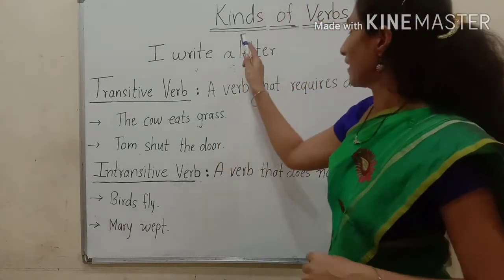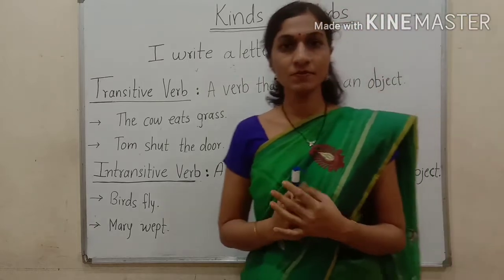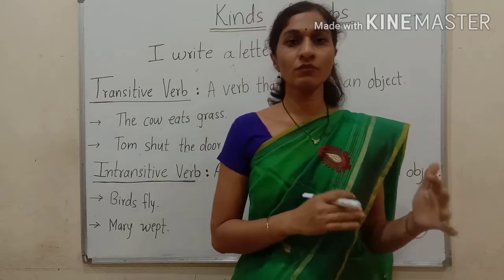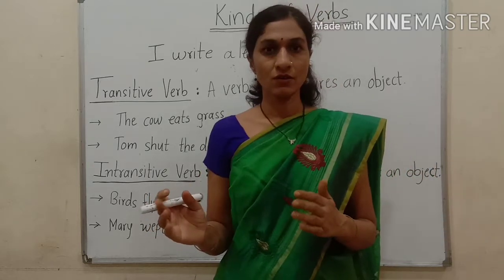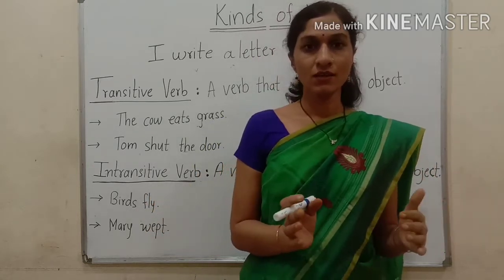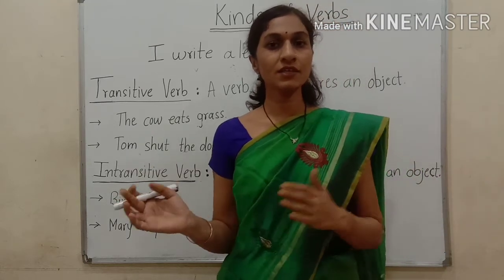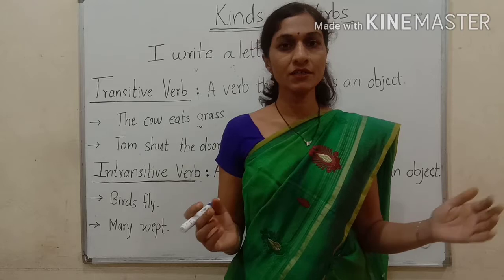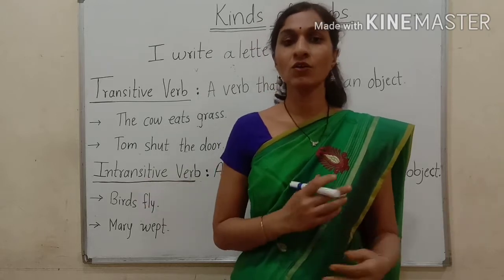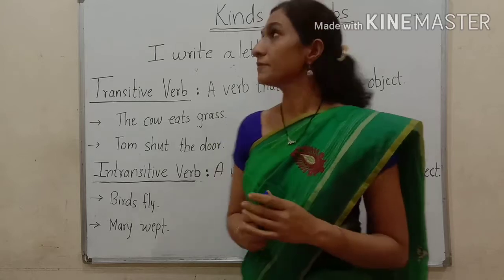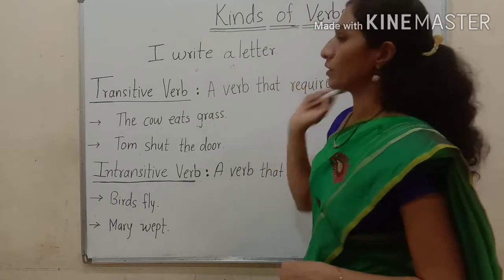Going to learn kinds of verbs. Verbs means what? We have seen the definition of verbs. Verbs means which word shows the action, or what the person or thing is doing. For example, write, read, jump, walk, eat. All these action words are called verbs. In this session, we are going to learn kinds of verbs.